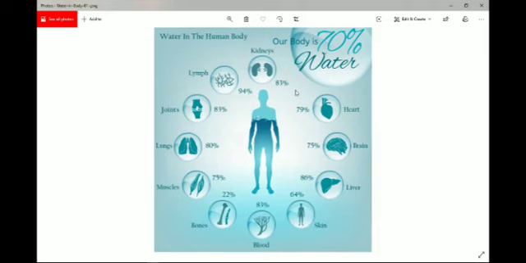Now, what do you mean by biological processes? Processes, that means life processes, like nutrition, respiration, circulation, transportation, excretion, isn't it? Growth and development, all these processes in human beings as well as in other animals are carried out in the presence of water. To name a few, for example, digestion of food and absorption of nutrients all need water.